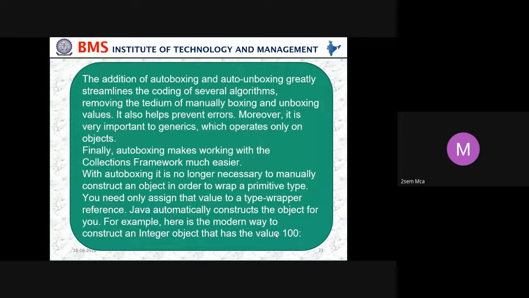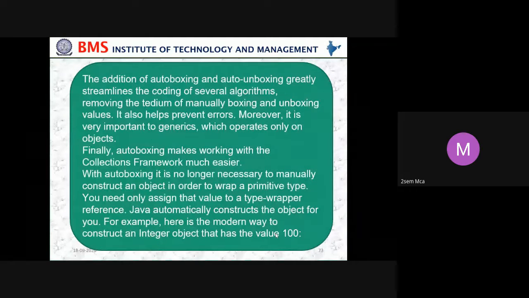So the addition of autoboxing and autounboxing greatly streamlines the coding of several algorithms, removing the tedium of manual boxing and unboxing values. It also helps prevent errors. Moreover, it is very important to generics, which operate only on objects. Finally, autoboxing makes working with the collection framework much easier.